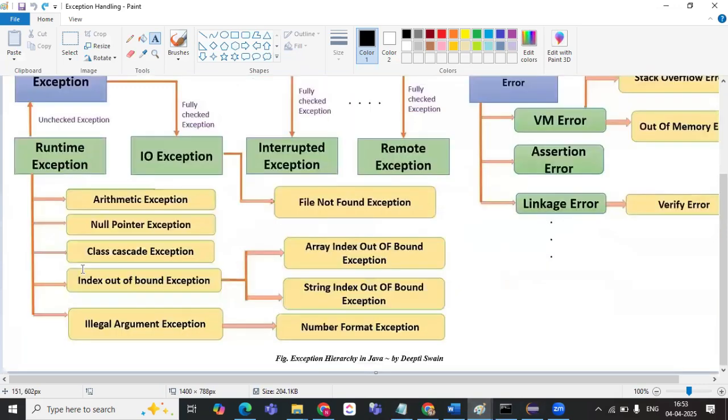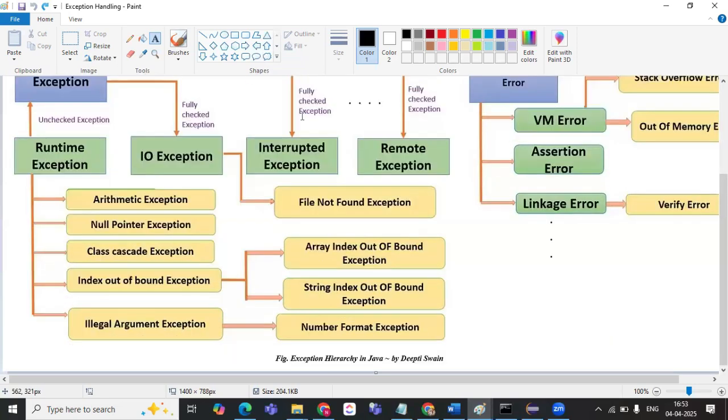The unchecked exceptions are the runtime exceptions, such as arithmetic, null pointer, and index out of bound. These cannot be checked beforehand. But checked exceptions, such as input output exceptions and interrupted exception, we can check before executing the program. So these come under the checked exception classes.